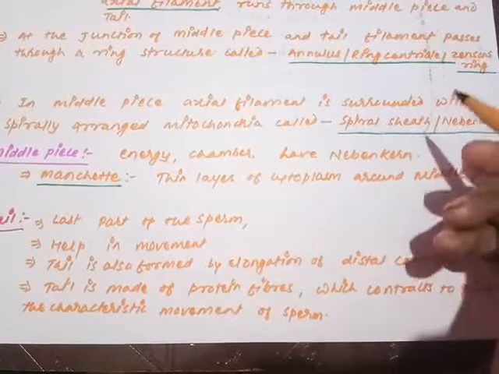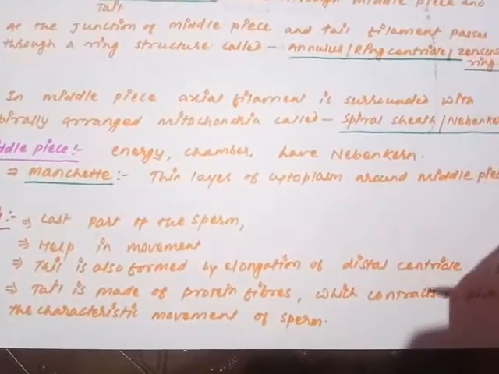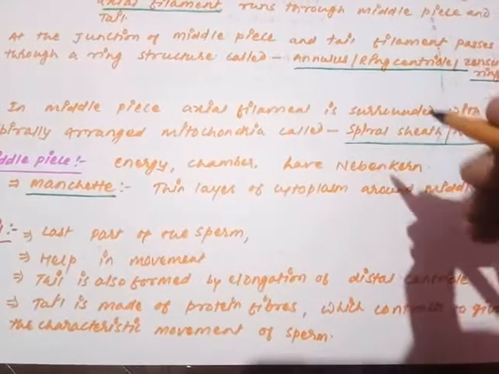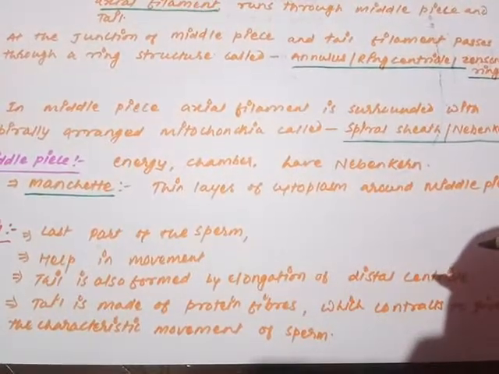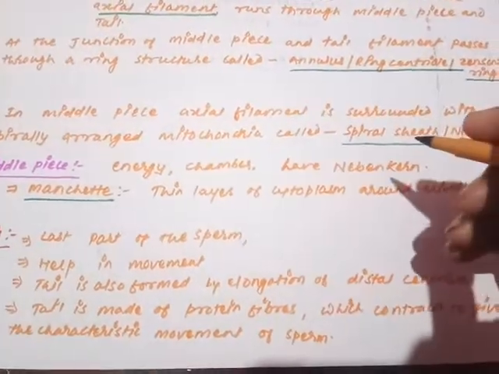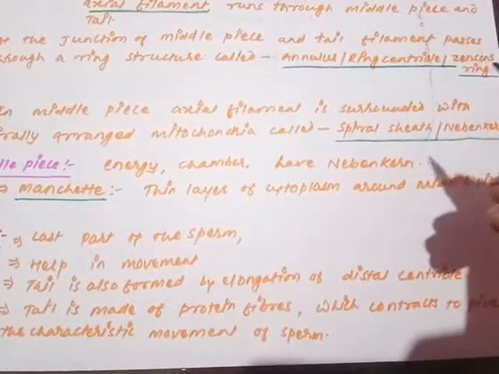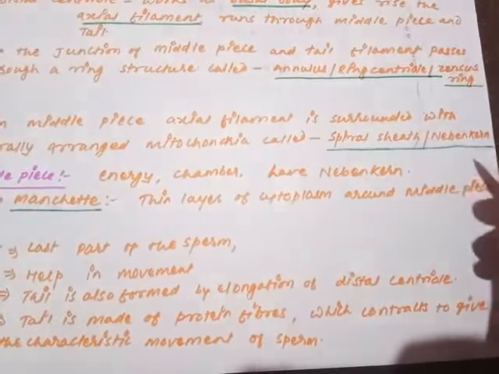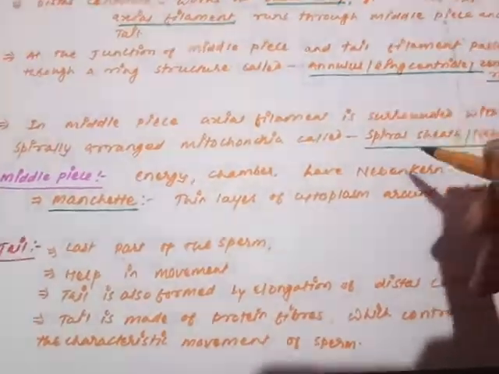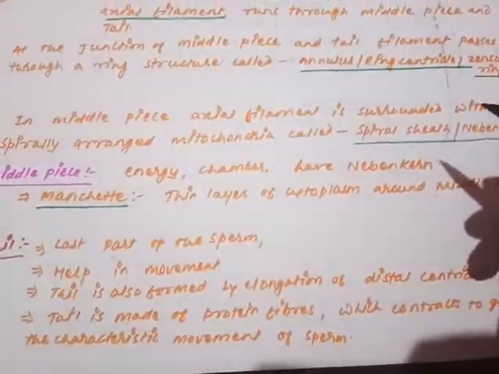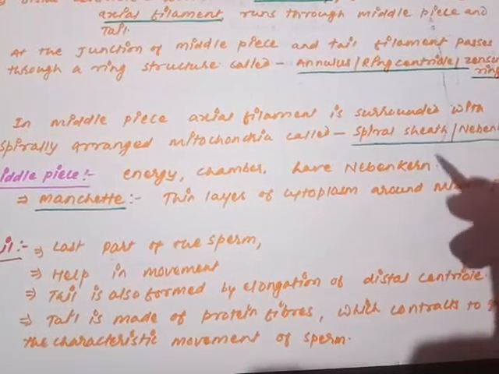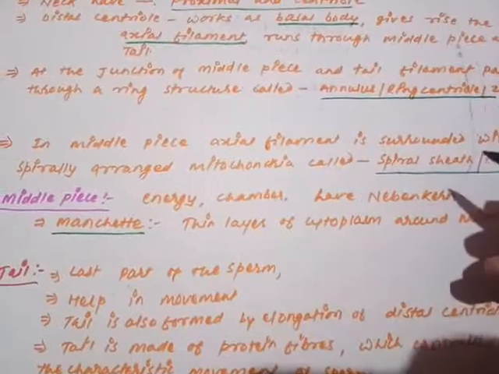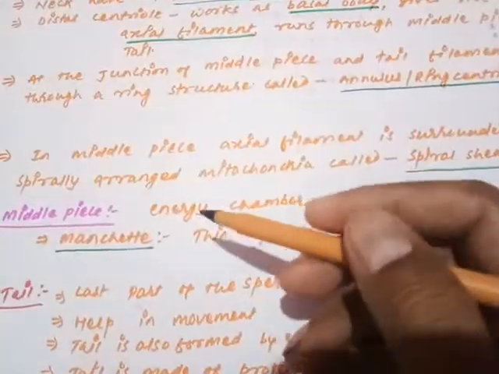Are you getting my point? At the junction of the middle piece and the tail, the ring centriole is there and the axial filament bisects it, but in the middle piece the axial filament has the spiral sheath of mitochondria arranged over it, which is called the Nebenkern. The Nebenkern is very important because the mitochondria provide the energy for the movement of the sperm here. Now we are moving on to the next structure.